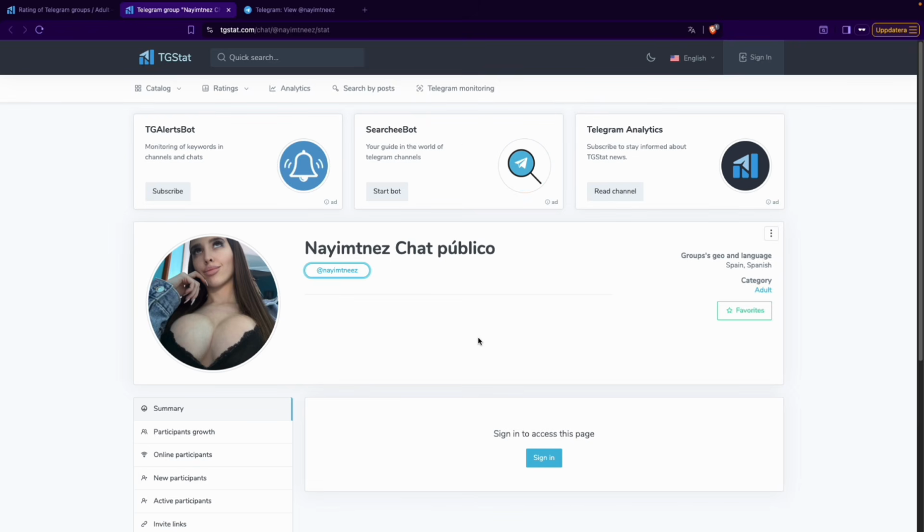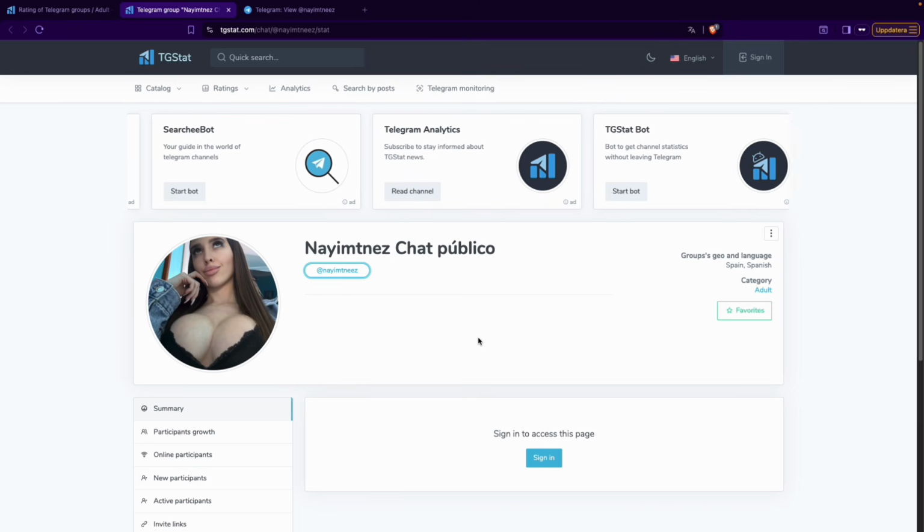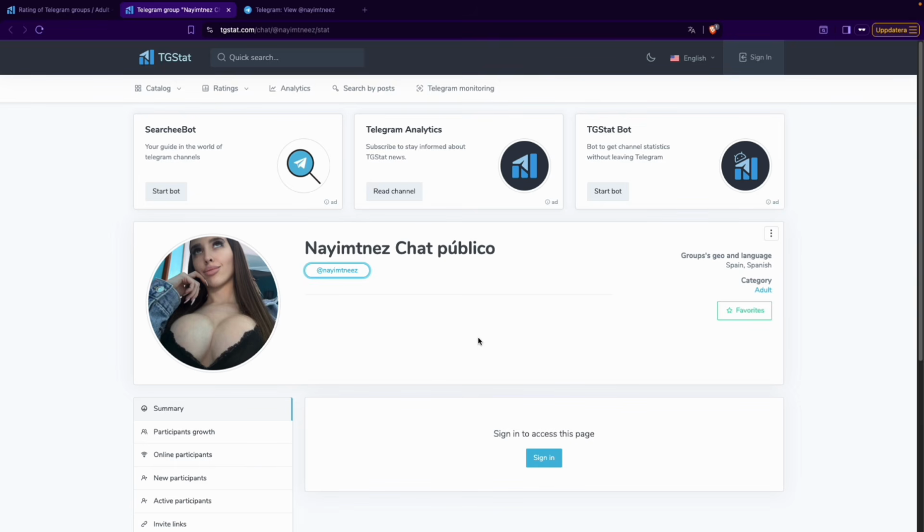Obviously, not all of them will want your model, but this way you're already on Telegram, they're on Telegram, you can easily steal them, so why not do it?